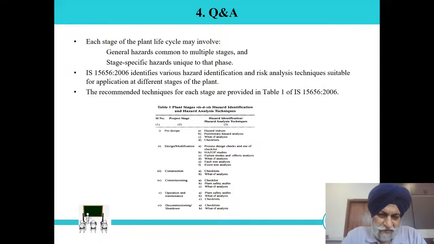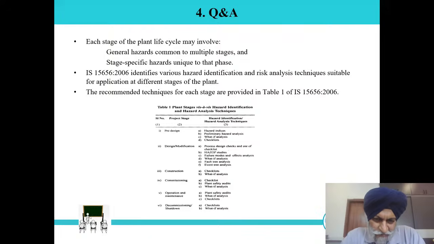In the construction stage, checklist and what if analysis are normally preferred, but at the international level, we normally do the others also. For commissioning, of course, checklist, plant safety audits, and what if analysis. Now, for plant safety audit, we can refer to the PSSR also. So PSSR and plant safety audit for this commissioning stage are the same thing, but nowadays we call it the pre-startup safety review, PSSR.